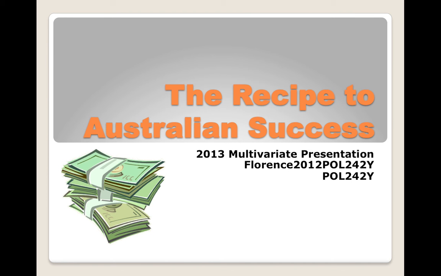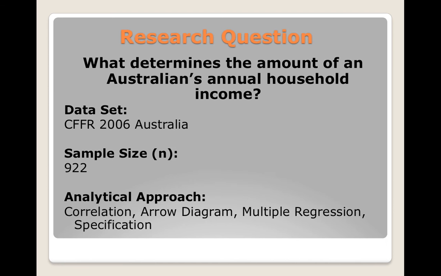Today, I will be discussing the recipe to Australian success. The purpose of this research is to explore what can determine the amount of an Australian's annual household income. The dataset I will be using is CFFR 2006 Australia. The number of respondents included in my study is 922 individuals.